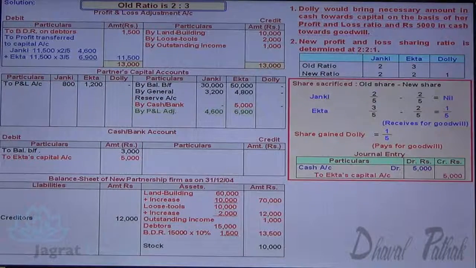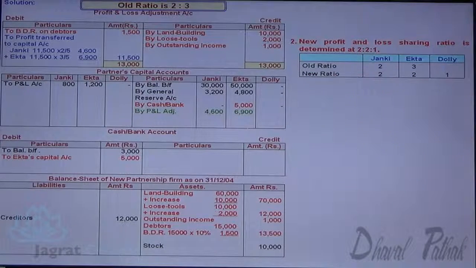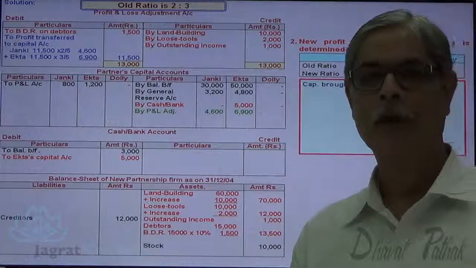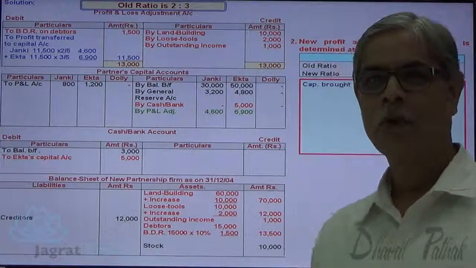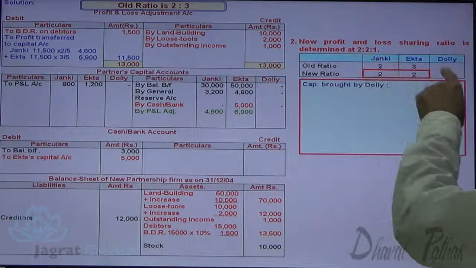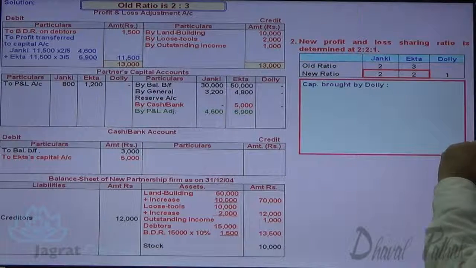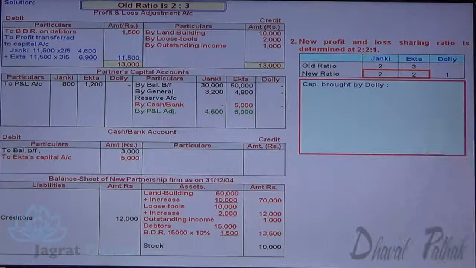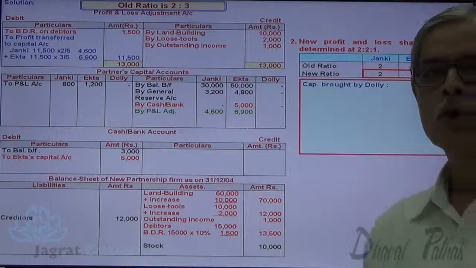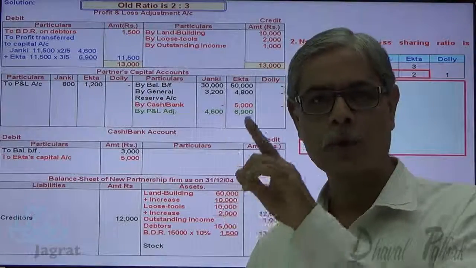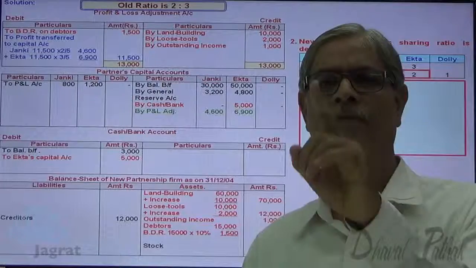Now I want to take care of capital adjustment. What is the capital to be brought by Dolly on the basis of profit sharing? Let us first find out the share of Janki and Ekta, which is 2 plus 2, 4. If the capital of Janki and Ekta is 4, then Dolly is required to bring 1 as capital. In proportion to that, Dolly has to contribute 1 as the capital.